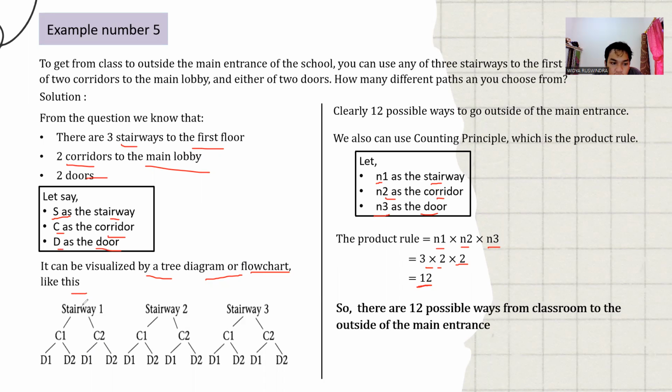Let's say from stairway 1 we go to corridor 1, and we use door 1. Another way is stair 1, corridor 1, and door 2, and we get two ways from stair 1, corridor 1. Another way is we go with stair 1, use corridor 2, and door 1, and another is stair 1, corridor 2, and door 2, and we get two ways.